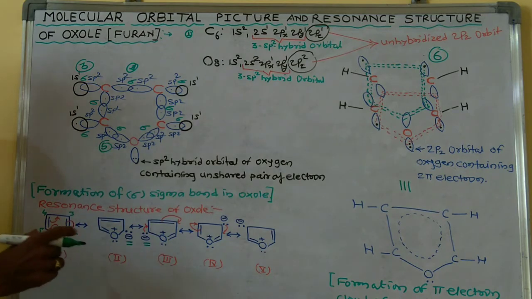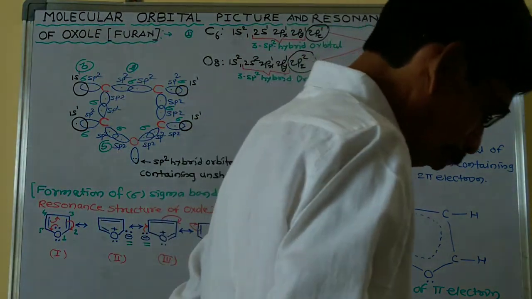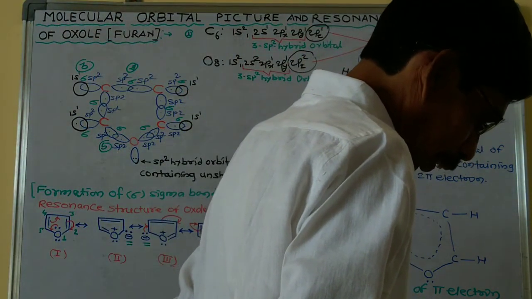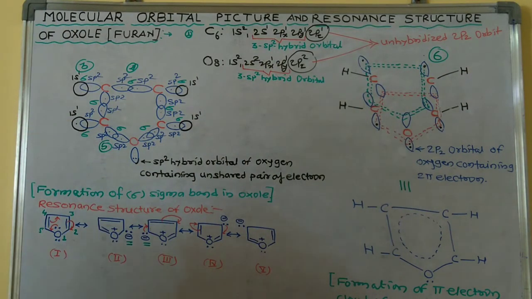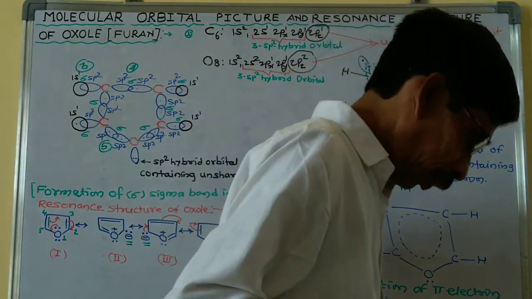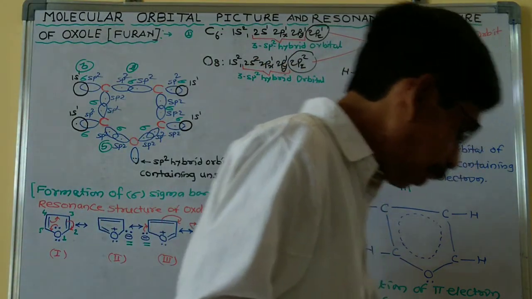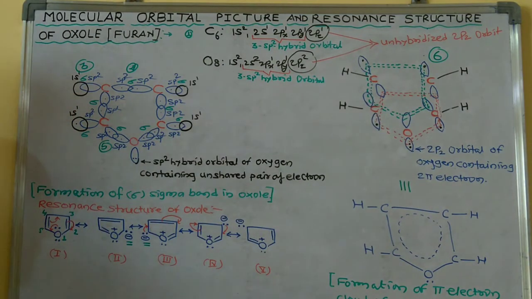Therefore, furan undergoes electrophilic substitution at the second and fifth positions rather than the third and fourth positions, and this is explained by taking the example of the first, second and third structures.